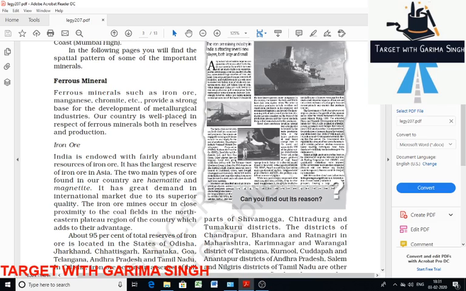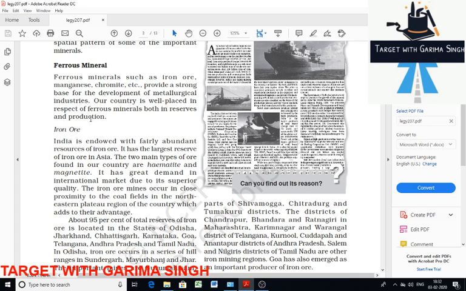Then the spatial pattern of metallic minerals. Firstly, we discuss ferrous, in which iron content is present. India is well placed in respect of ferrous minerals like iron ore, manganese and chromite, as I have said earlier. These minerals provide a strong base for the development of the metallurgical industry. So we will discuss iron ore.